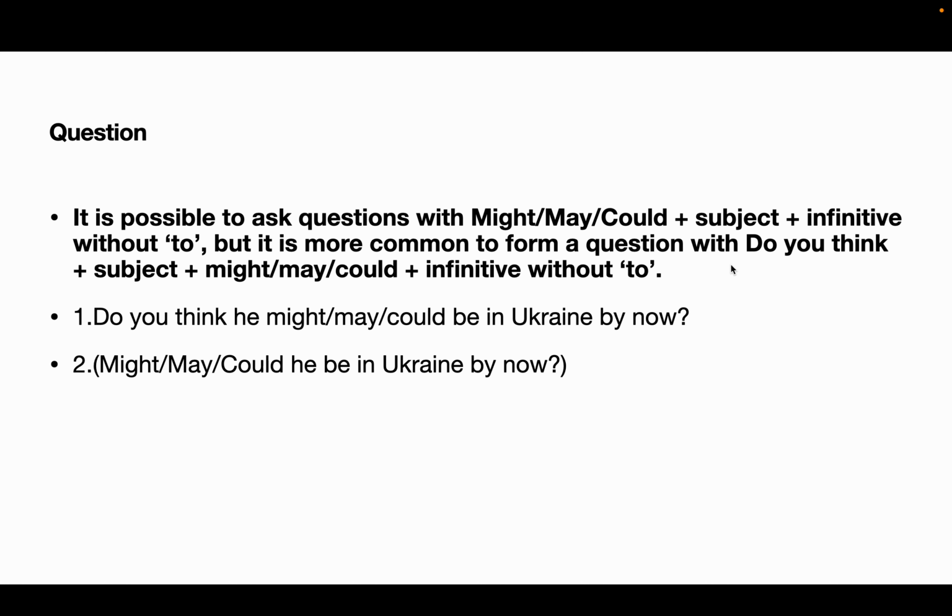So I would like to suggest that if you are talking about the present situation and you want to ask questions about possibility with might, may, could, then please use do you think before the subject plus might, may, could plus infinitive without to. Okay, you can see some other examples.